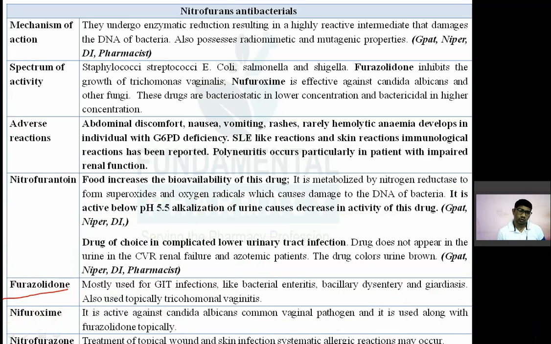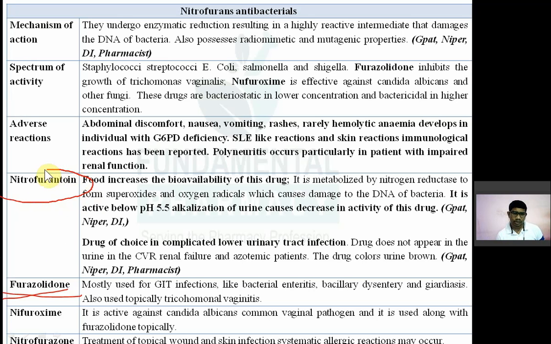furazolidone जो है वो, देखो, if you are suffering from diarrhea and dysentery, if you go and visit a medical store, if you ask for a drug, first drug that is given by the pharmacist is nothing but the furazolidone. तो आपको एक येलो कलर का टैबलेट देते हैं, येलो कलर का टैबलेट में वही होता है furazolidone for GIT infection, and for UTI infection nitrofurantoin is the drug of choice.